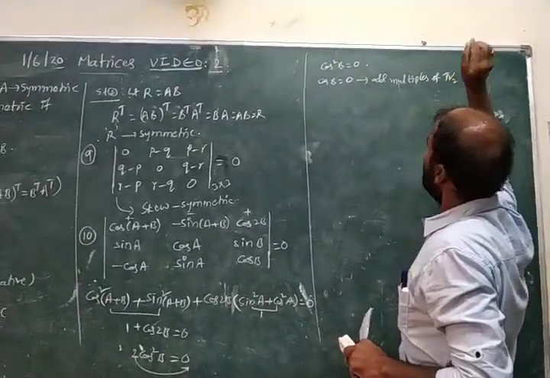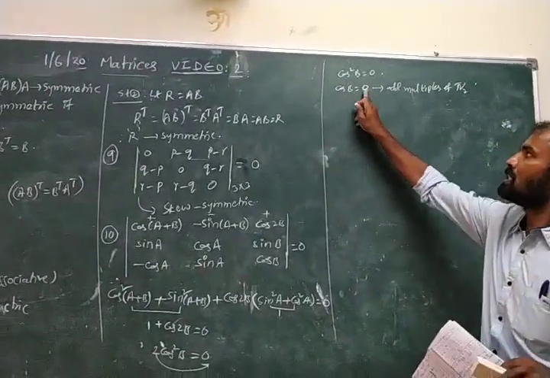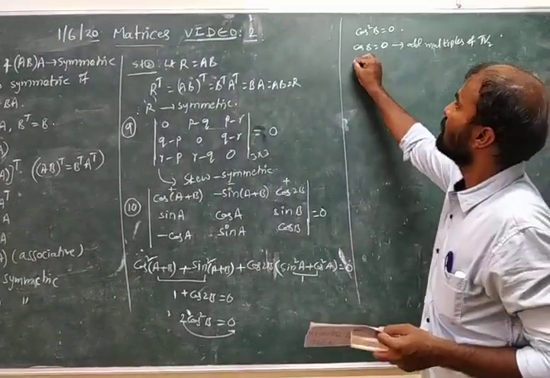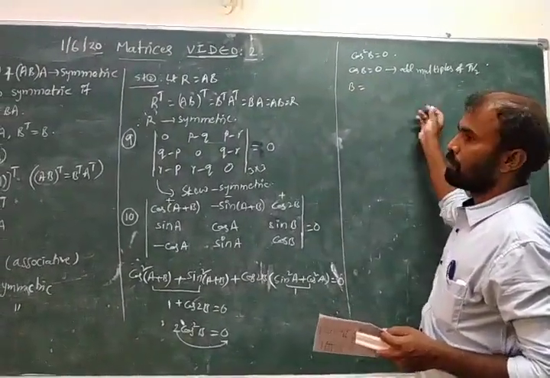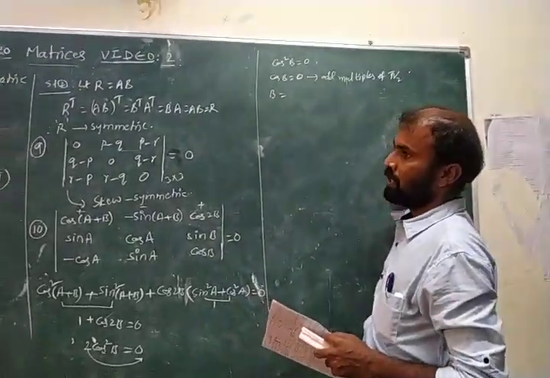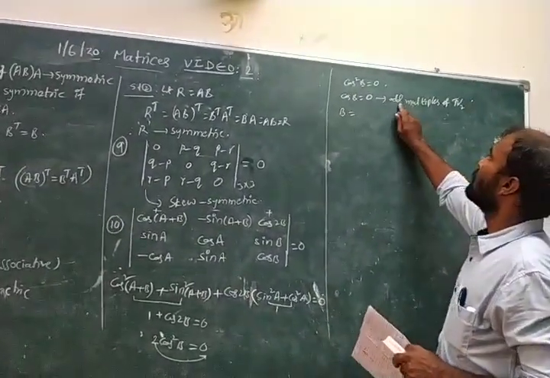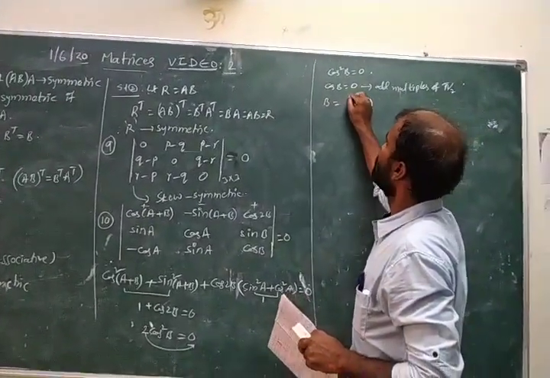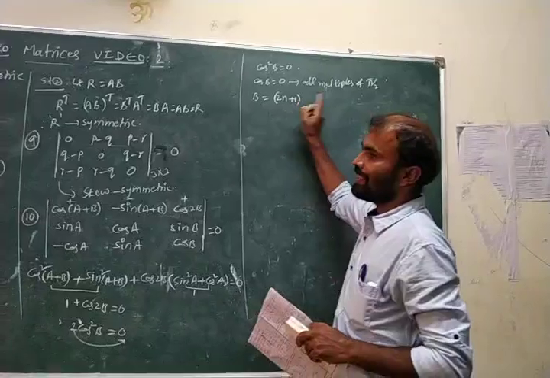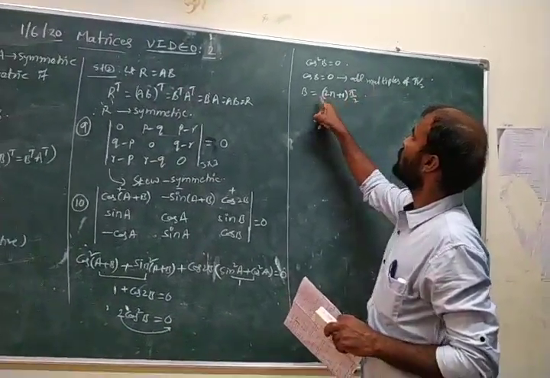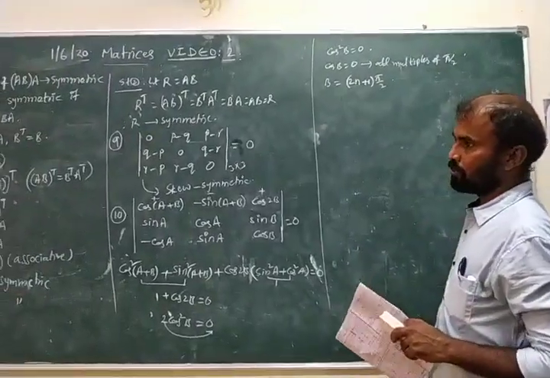Odd multiples of pi by 2, we get the cos theta value becomes 0. That means the given option is b equal to (2n plus 1) into pi by 2, that is, odd multiples of pi by 2. 2n plus 1 into pi by 2 is clearly a multiple of pi by 2. So b equals (2n plus 1) into pi by 2.